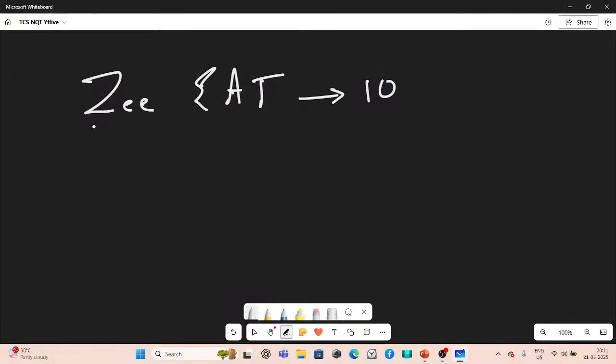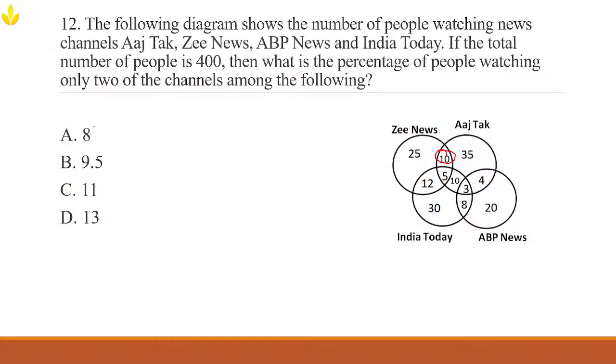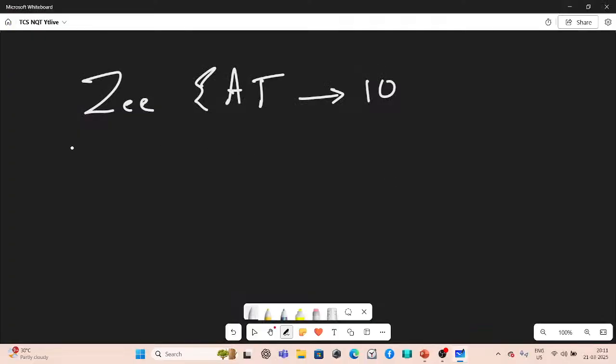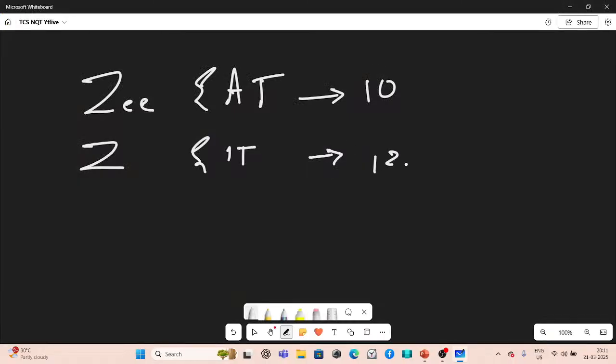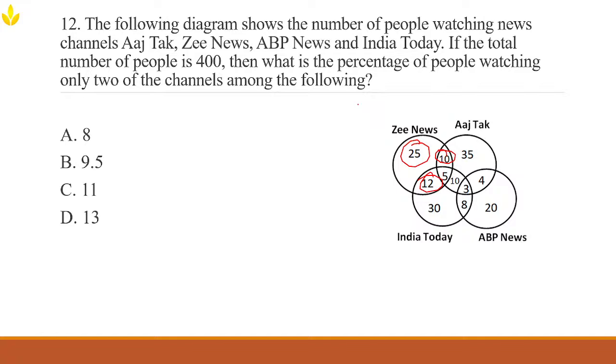And Z News and India Today, right? That was the question. So Z News and then India Today, that would be 12. And Z News and ABP News is not given separately, isn't it? So it's not given separately.